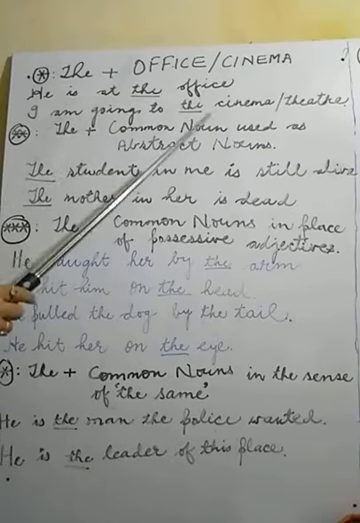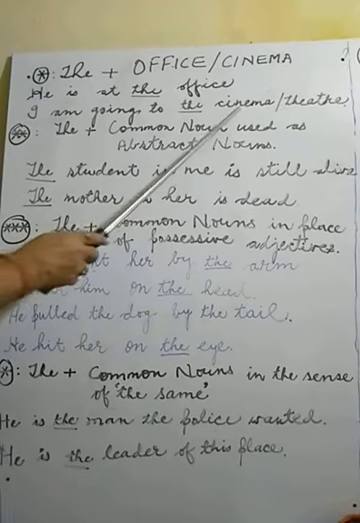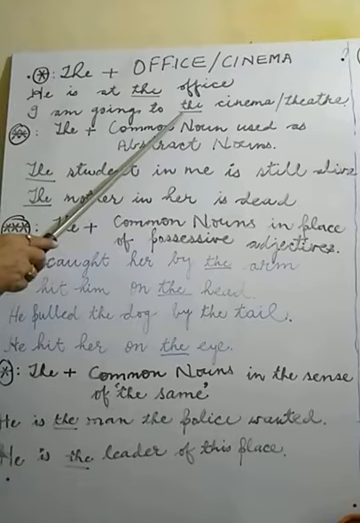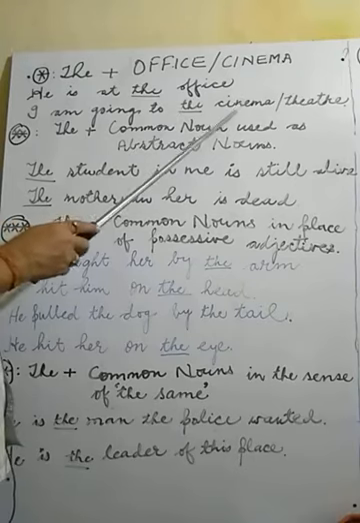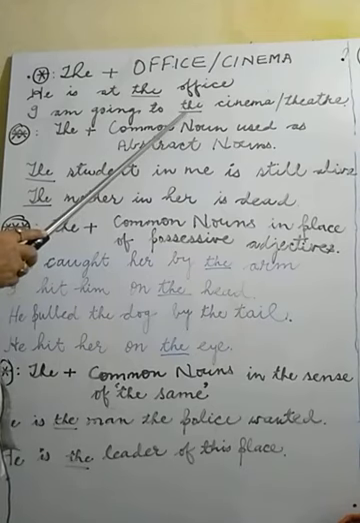Now go to the next sentence. I am going to the cinema or theater. Before cinema or theater, we have applied article the here. If the is not used, grammatically this is an incorrect sentence. You will be cautious. Before cinema or theater, it is necessary for you to use article the.